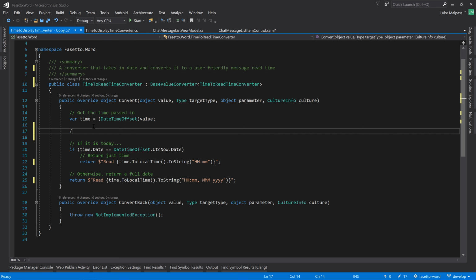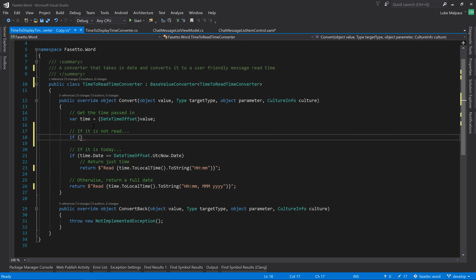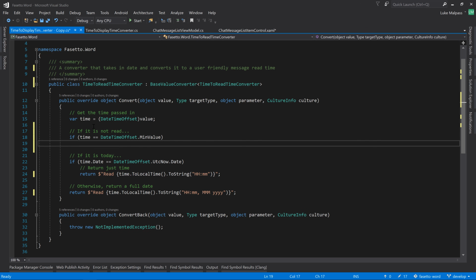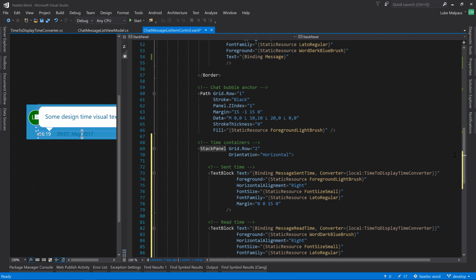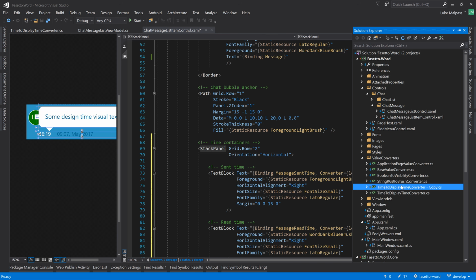But then, as well as that, if it is not red, so in this case, if the time equals date time offset dot min value, then return string dot empty. So basically, if the red time hasn't been set, we simply don't show it. And that's all there is to that one. Copy the name. Let's rename the file. I think I forgot to do that again. Yep.